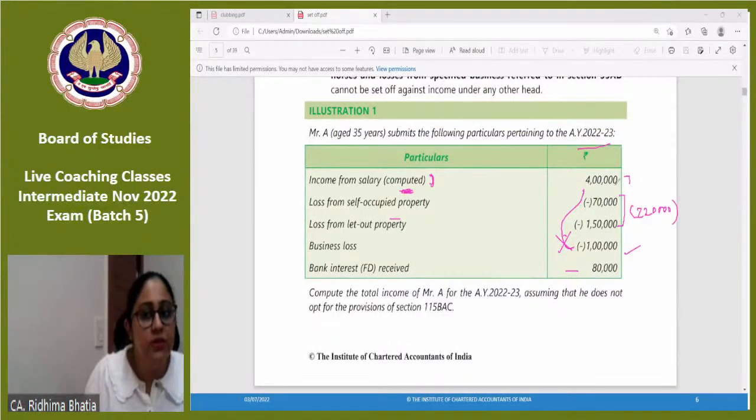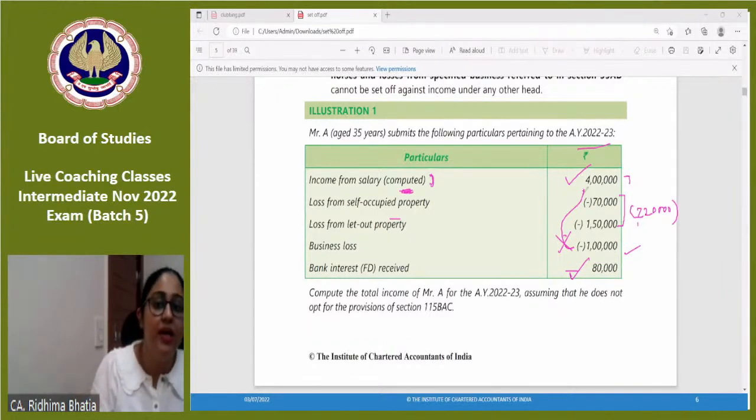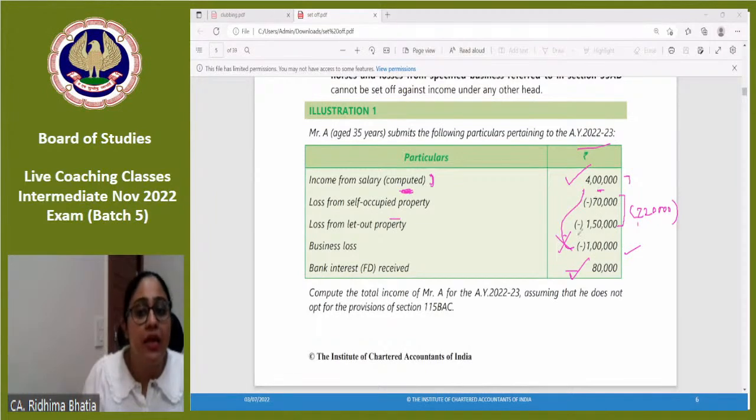Can I adjust house property with salary? Yes, I can. Can I adjust house property with FD? Yes. I can adjust house property with FD income, which is my other sources. I can adjust house property with my salary income. But whom will I adjust it with? Whether I adjust with salary or first with other sources, it is my choice. But obviously with salary. Why? Because salary is restricted only. Salary income cannot be used for adjusting business loss. So salary otherwise is just standing.